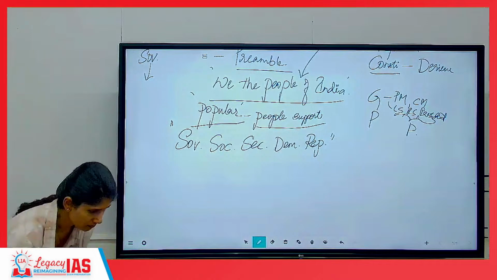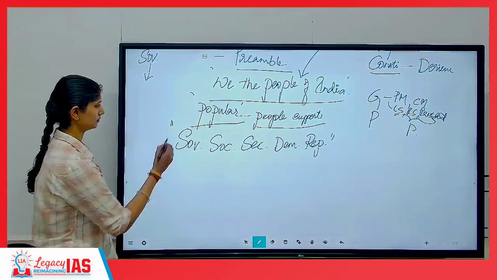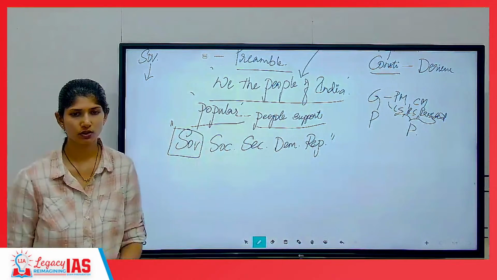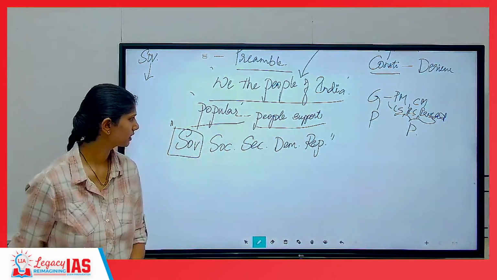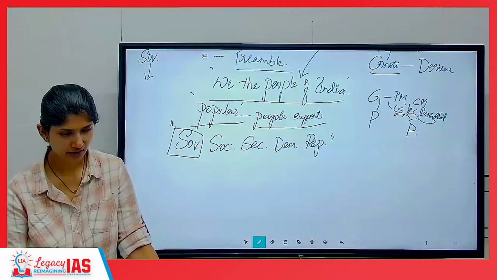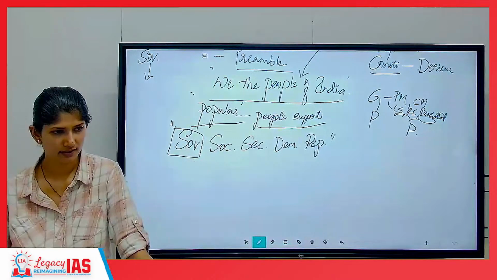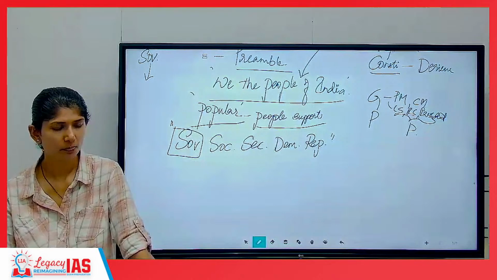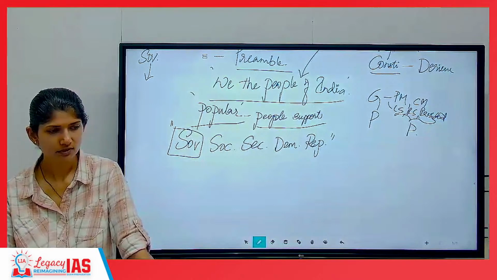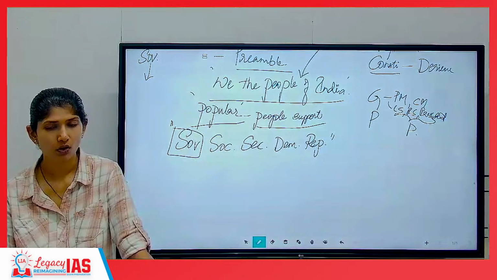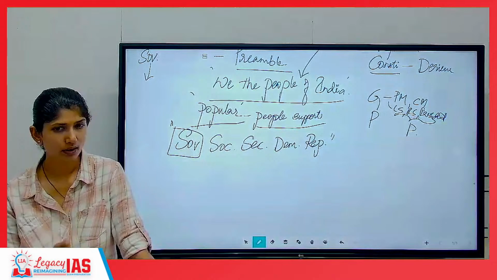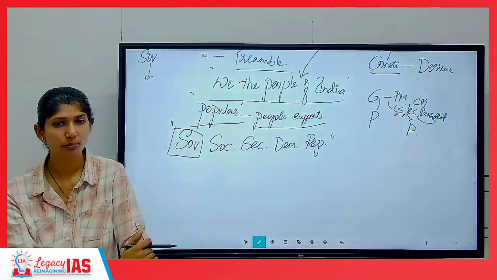Done? We'll explain each one of these. First and foremost, sovereign. In 1858, I said there was something called the Government of India Act. They used the words, or I used them, British paramountcy, British suzerainty, or British sovereignty, meaning India was under the sovereignty of Britain.